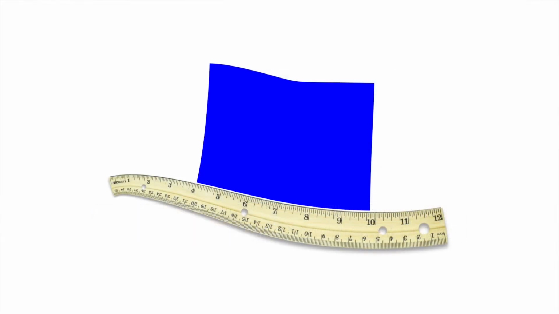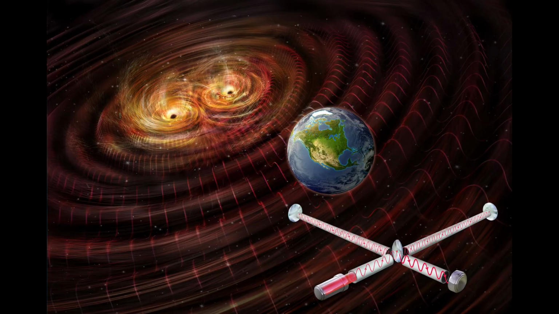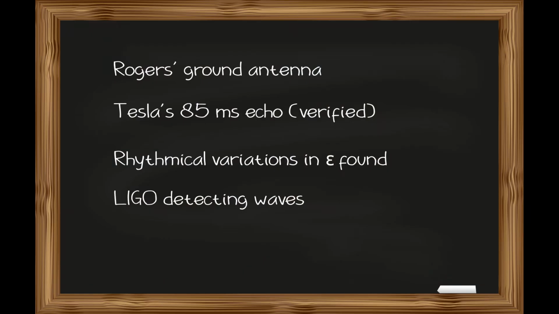Here's a thought experiment about curved space. If you have a ruler measuring a rectangle, and space deforms, the ruler deforms with it. From within that space, everything still looks normal. You can't detect space curvature from within that space. So when LIGO detected gravitational waves, it wasn't measuring curved space. It was detecting waves in a physical medium.